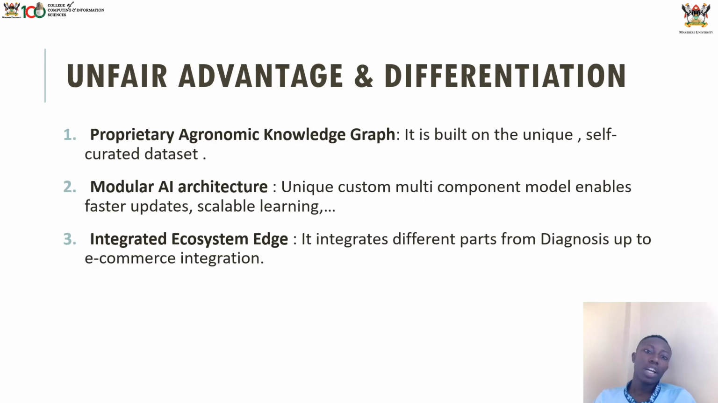In modular AI architecture, our architecture is also different. Mostly people use LLMs, other people use CNNs or whatever, but for us we combine different vision encoders, and then we combine them just to provide a very good working system. Then we also have an integrated ecosystem edge. It combines diagnosis and e-commerce integration.